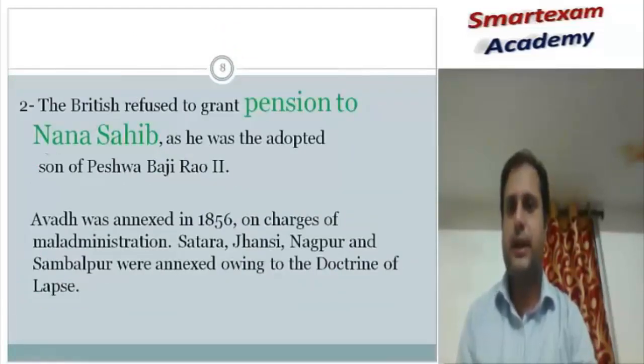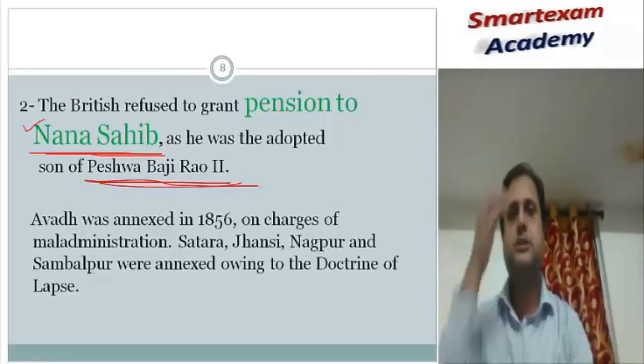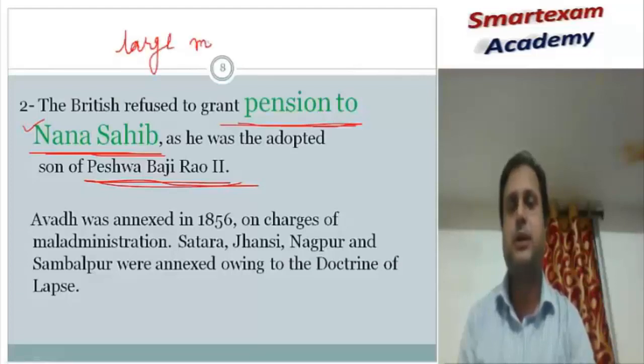Another cause: Nana Sahib, who was the adopted son of Peshwa Bajirao II. Peshwa means minister. Because he was the adopted son, his pension was refused. It is even said that Nana Sahib inherited a large amount of property, but it was embezzled and captured by the British Empire, and the pension was also refused.